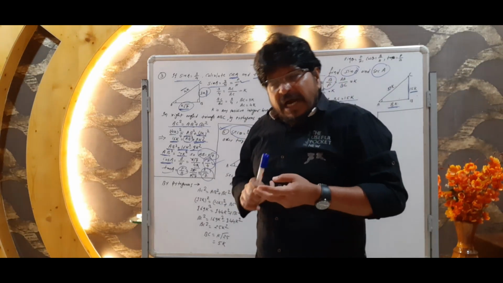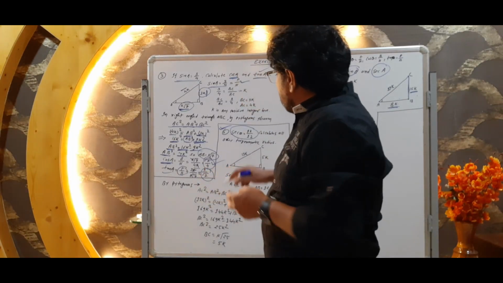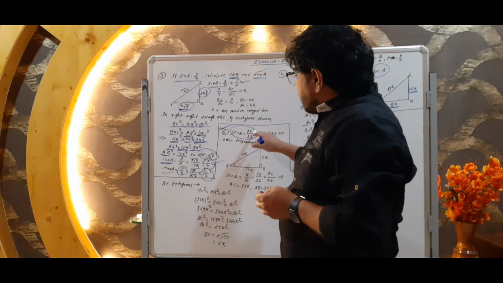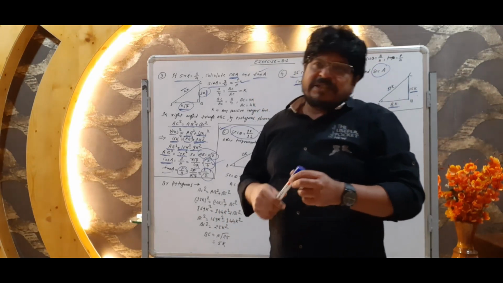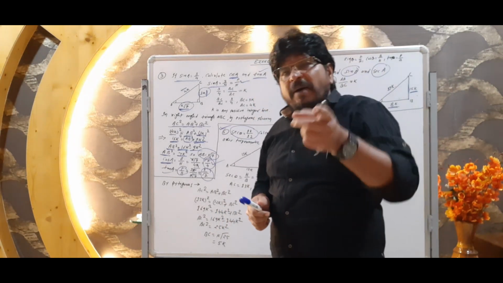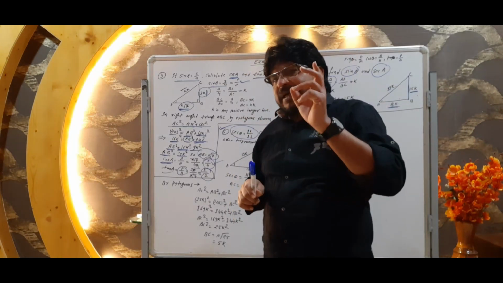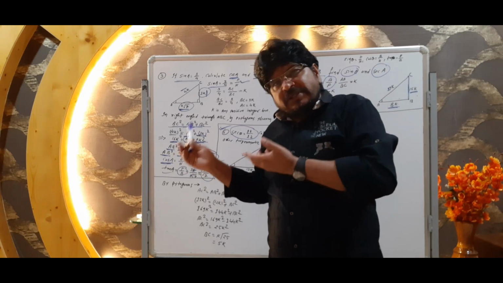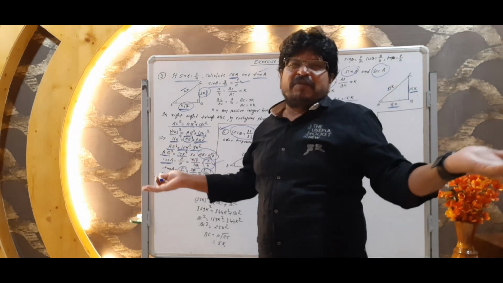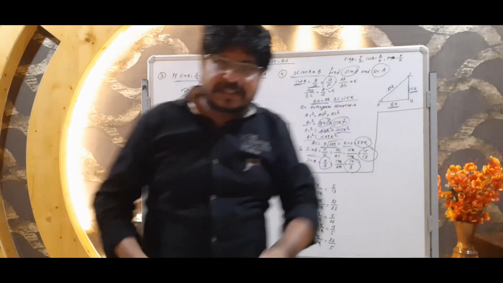Perpendicular, base and hypotenuse. If we look here, sec's value is given. In this case we already have two sides and the third side we have to find. The third side we can easily find with the help of Pythagoras theorem. That is the second concept. After it we apply Pythagoras theorem and find the third side, and after it everything is very clear. Okay guys, so let's start.